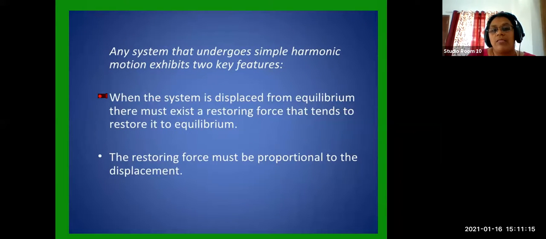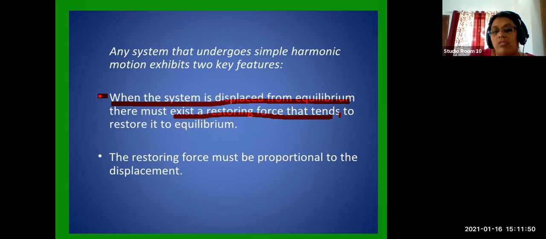First one, when the system is displaced from equilibrium, there must exist a restoring force that tends to restore it to equilibrium. This is what I told in a single way, Newton's third law. So whenever the pendulum starts moving to the extreme position, there is another force trying to pull it back towards equilibrium. So any system undergoing simple harmonic motion exhibits two key features. When the system is displaced from equilibrium, there must exist a restoring force that tends to pull it to the equilibrium. Restore means pull it to the equilibrium.